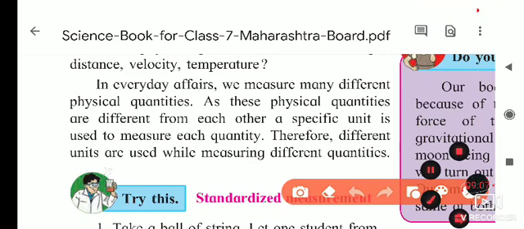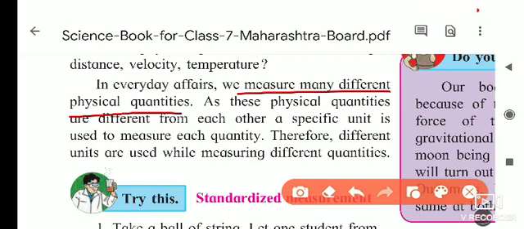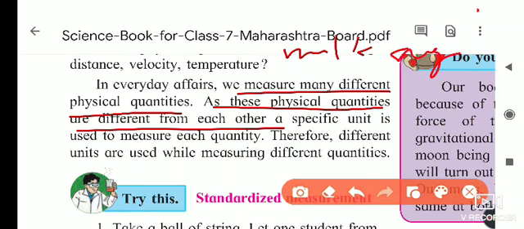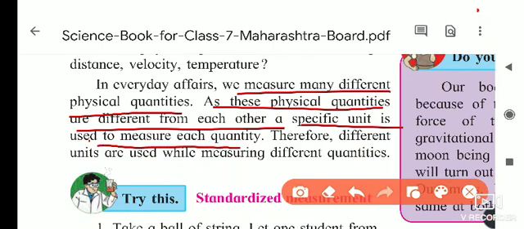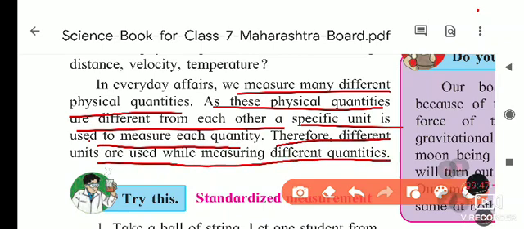In everyday affairs, we measure many different physical quantities, and these physical quantities are different from each other. For example, milk, sugar, and some gases like LPG gas. So these are different quantities, and they differ from each other. A specific unit is used to measure each quantity. So we have to use different specific units, and therefore different units are used while measuring different quantities.